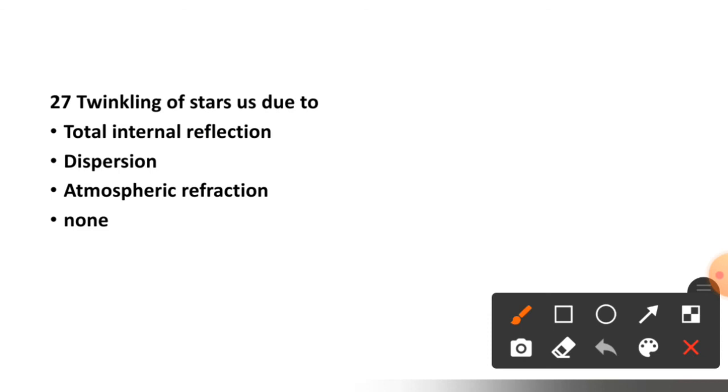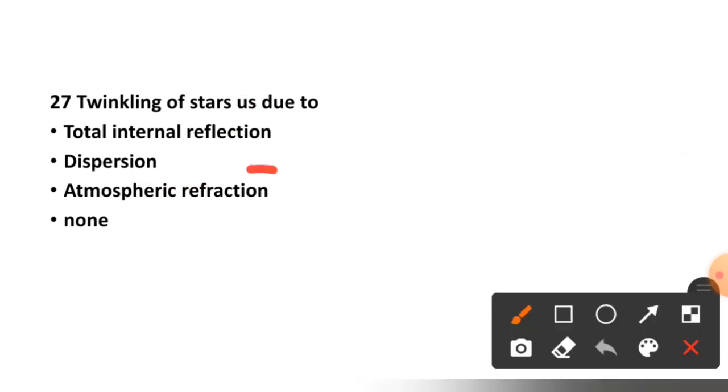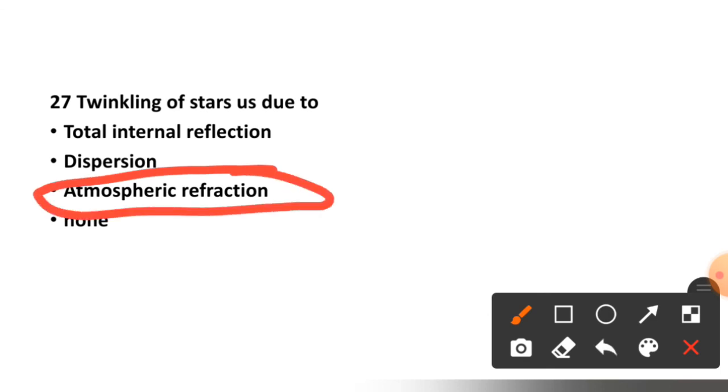27th question is, twinkling of the stars is due to total internal reflection, dispersion, atmospheric refraction, or none. Right option is option number C. Twinkling of stars is due to atmospheric refraction.